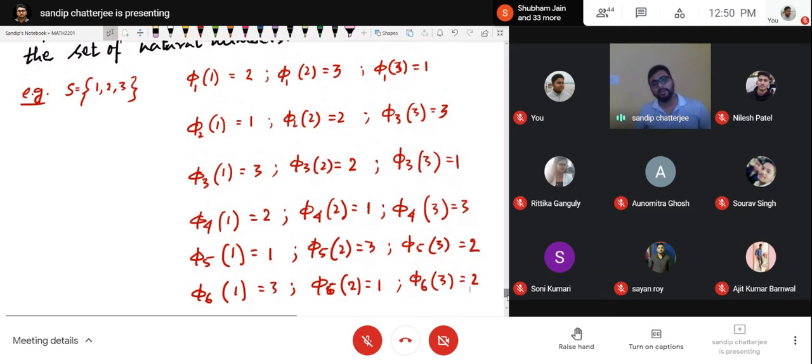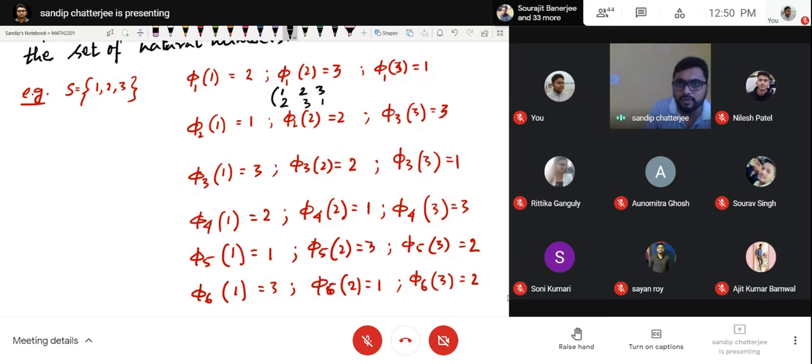So basically, can you tell me what we are doing actually? If I write this mapping in a shorter notation as (1 2 3), here 1 goes to 2, 2 goes to 3, 3 goes to 1. This other one means 1 goes to 1, 2 goes to 2, 3 goes to 3. This means 1 goes to 3, 2 goes to 2, 3 goes to 1.